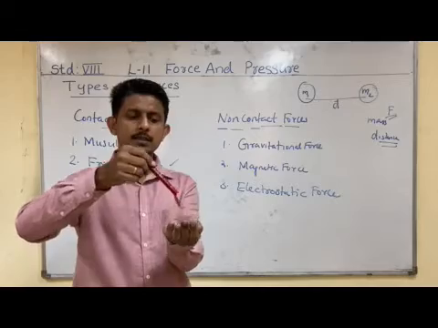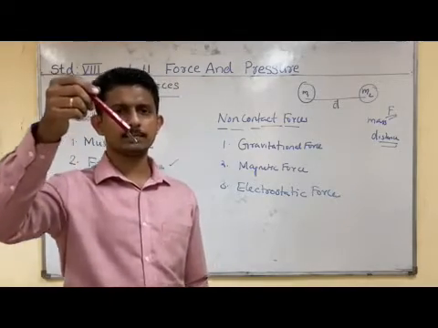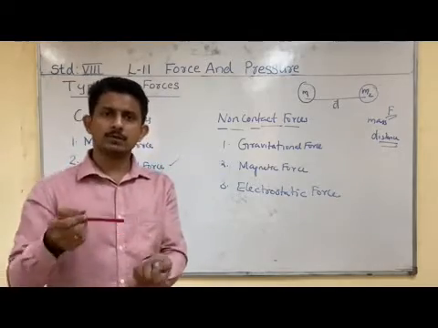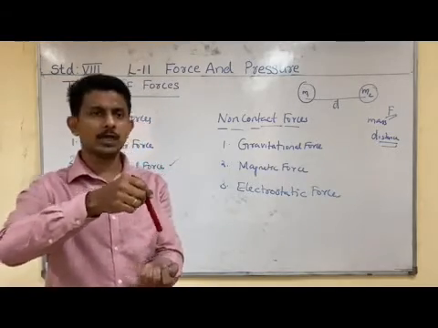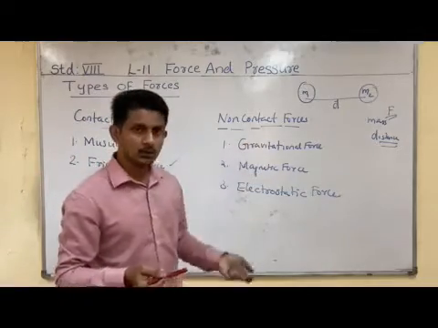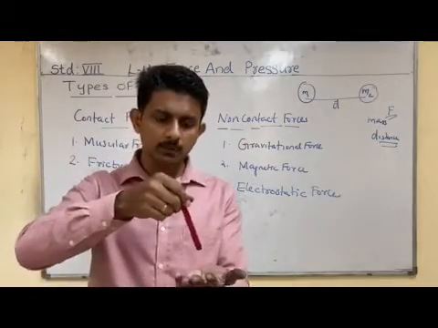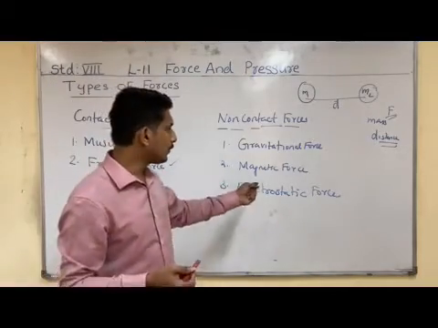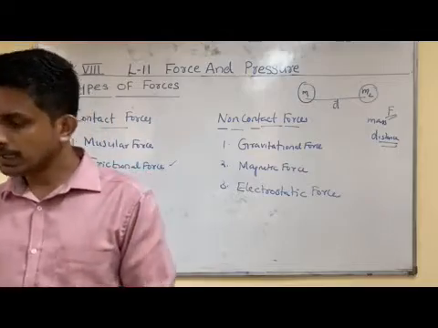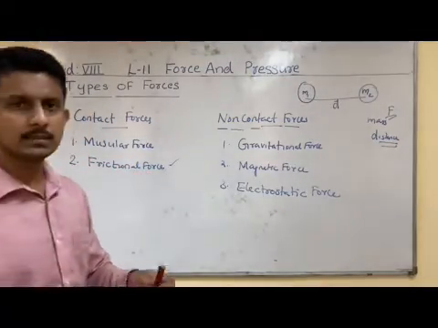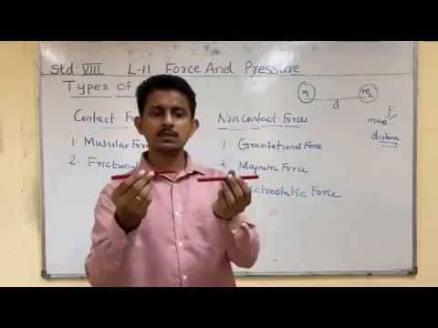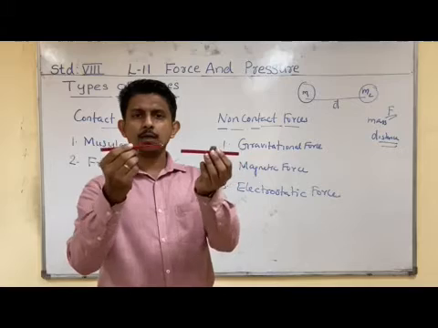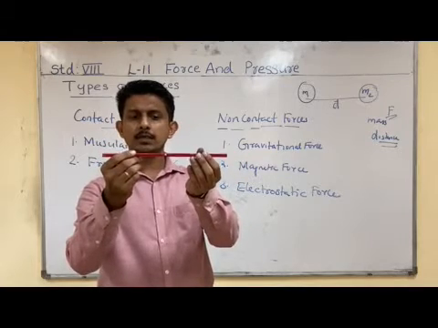You can see that this magnet is attracting this object. So this is exerting force on another object without any contact. Such types of forces are known as non-contact forces, and this magnet is exerting force on these metal-like objects. So these forces are known as magnetic force. And if you consider one more magnet, forces exist between these two magnets. In this case they will attract.